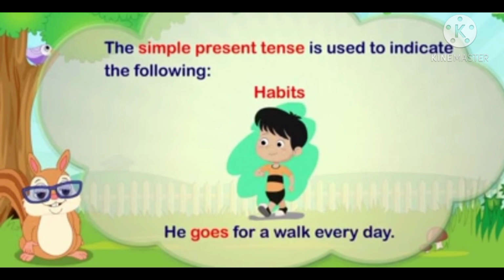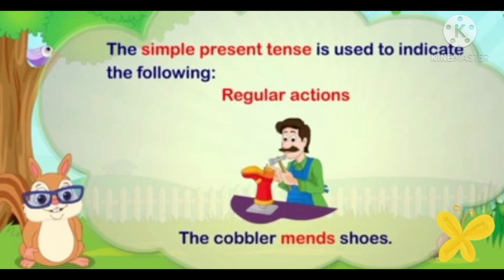Let's see the next trait or characteristic of the simple present tense. It also indicates regular actions. For example, the cobbler mends shoes. What can you see in this sentence, what does the cobbler do? He mends shoes. He is doing it regularly. So when somebody does a particular action regularly, it will also come under the simple present tense.